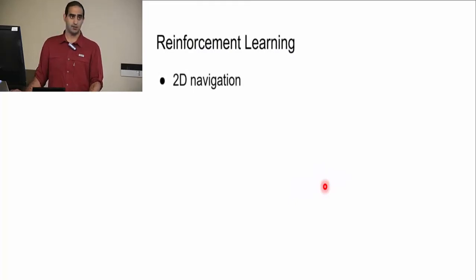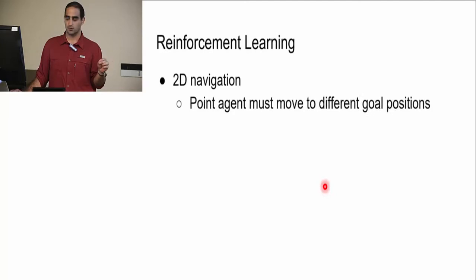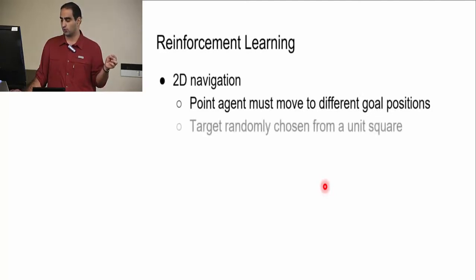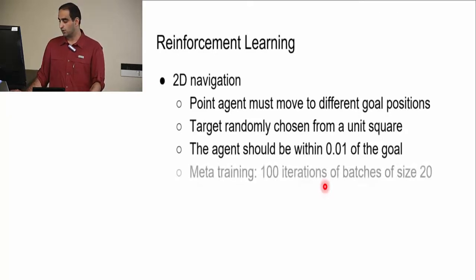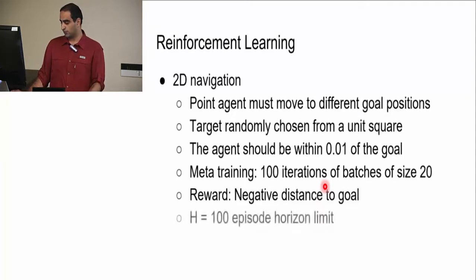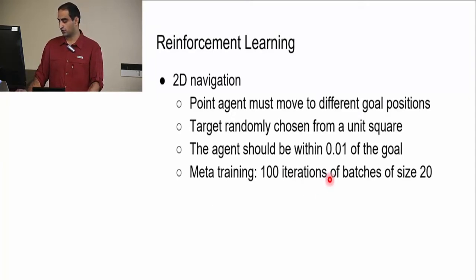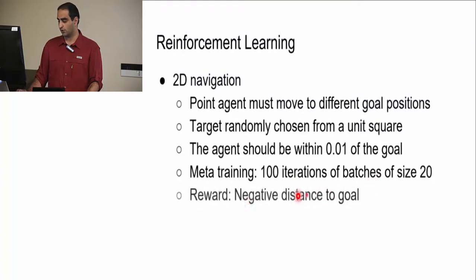So the experiment in reinforcement learning is 2D navigation. We have a point agent which must move to different goal positions, and the target is randomly chosen from a unit square. The agent should be within 0.01 of the goal, and that's a success. But after 100 steps, if it cannot achieve that, then it's a failure. And they use 100 iterations of batches of size 20, and the reward is the negative distance to the goal.